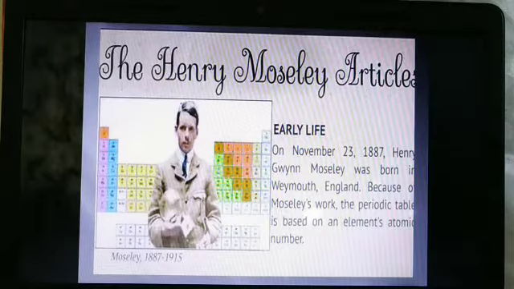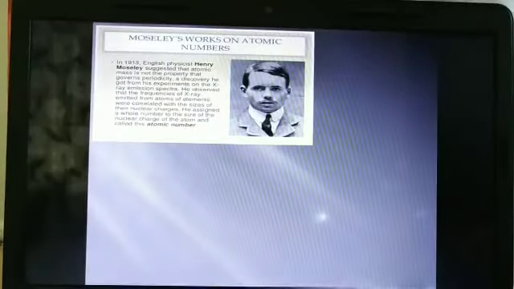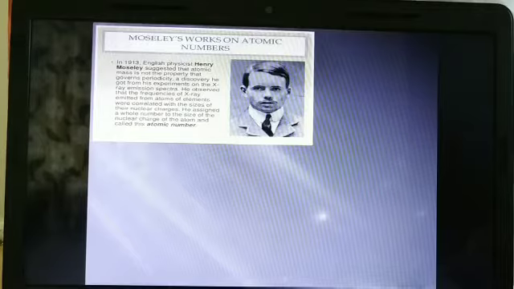He found that atomic number has to be considered, because atomic number was the main property of every element, which was different from each other. Not atomic masses, but the atomic number was not the same for all the elements. They differ in their atomic number. So he considered that important part. He started arranging the elements in increasing order of atomic number, not the atomic masses.